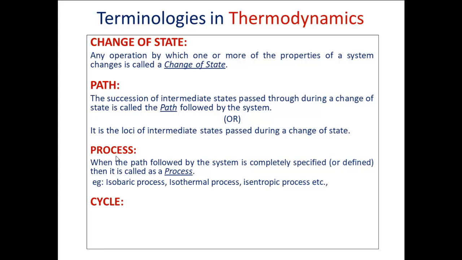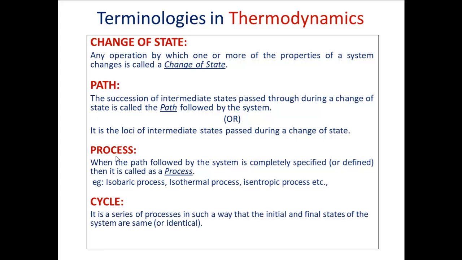Right? Cycle is nothing but many processes in such a way that the initial and final states of the system are going to be the same. That means a system is existing which is at the initial state. Now it is going to undergo a change of state, which we call a process. If you define the path followed by a system, then we call it a process. Similarly, it is going to undergo many processes, and finally it is going to come back to its initial state. Then the series of processes together we call a cycle.